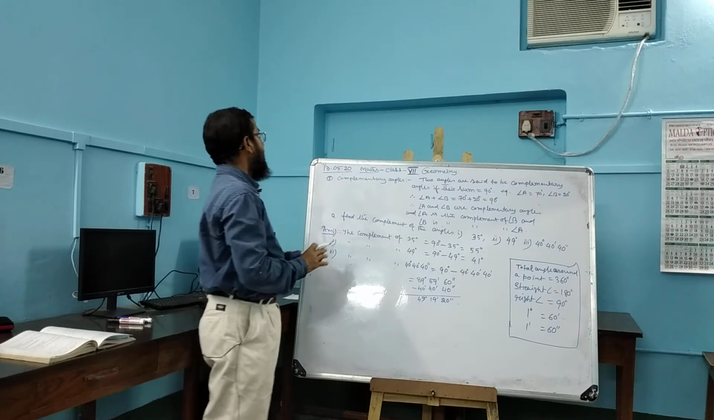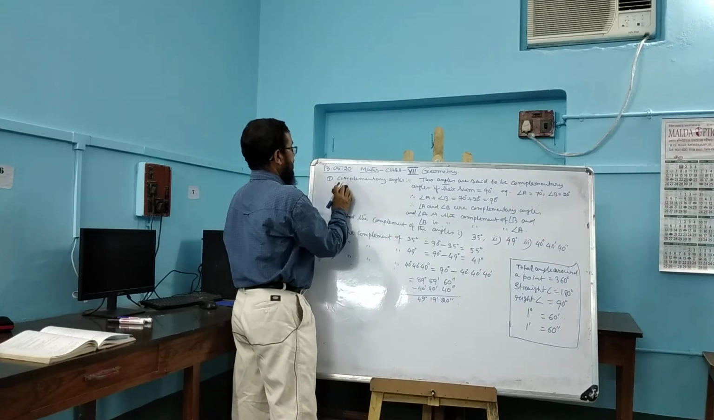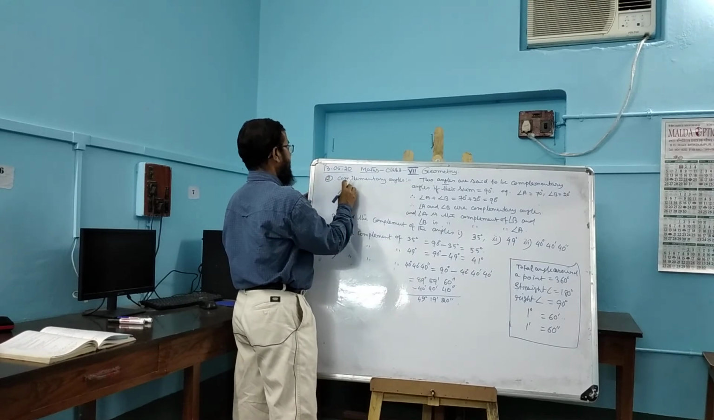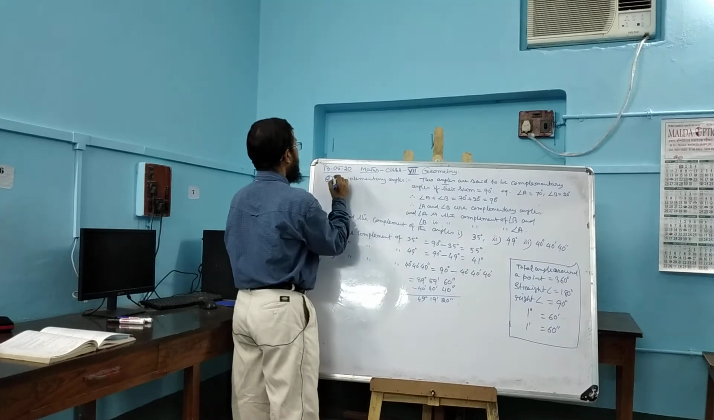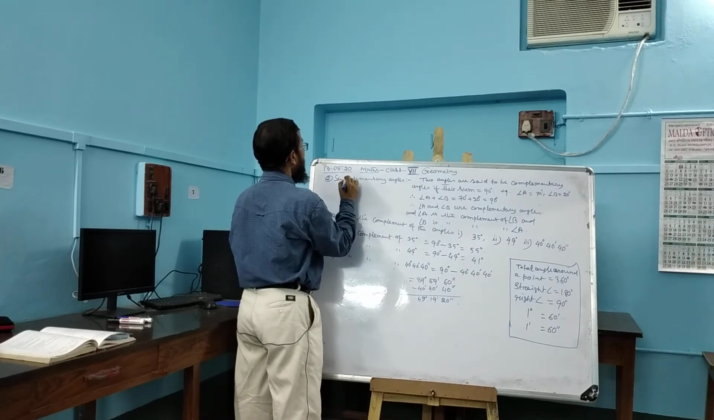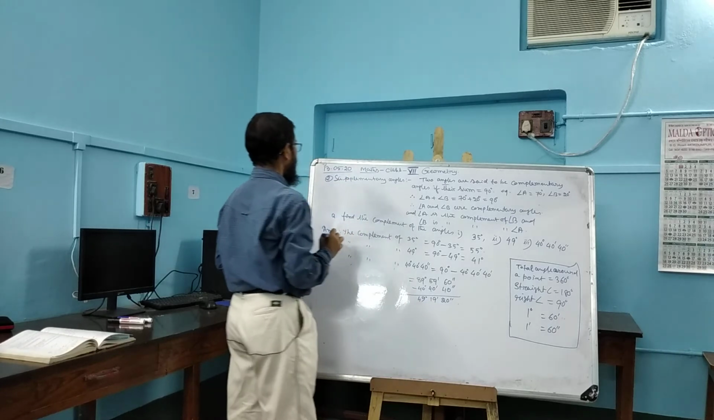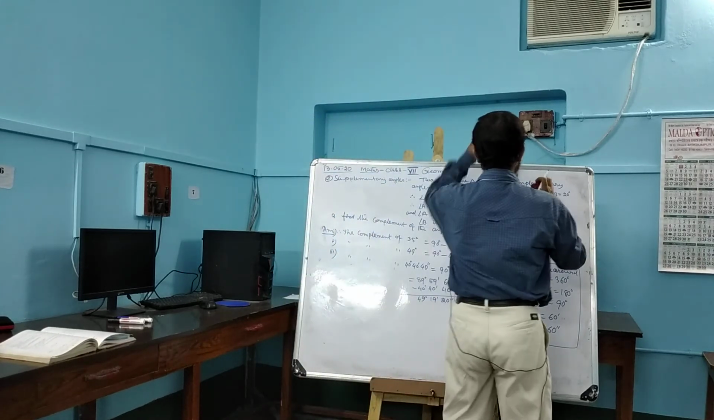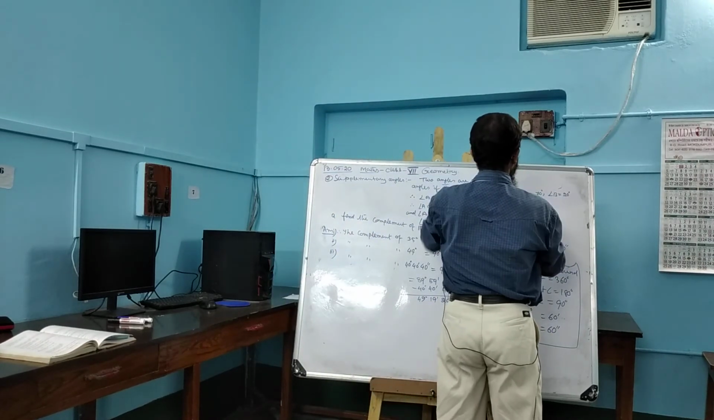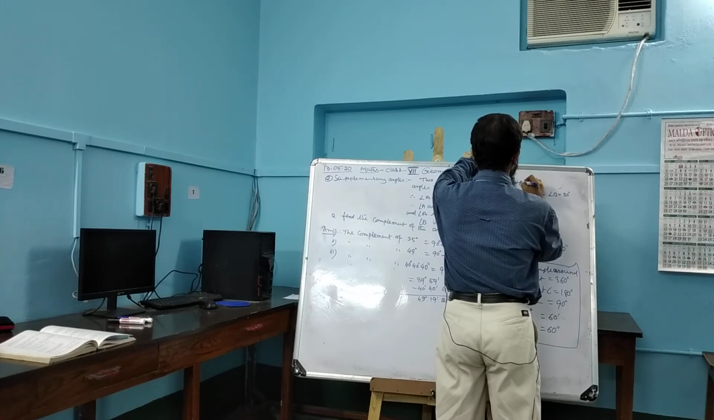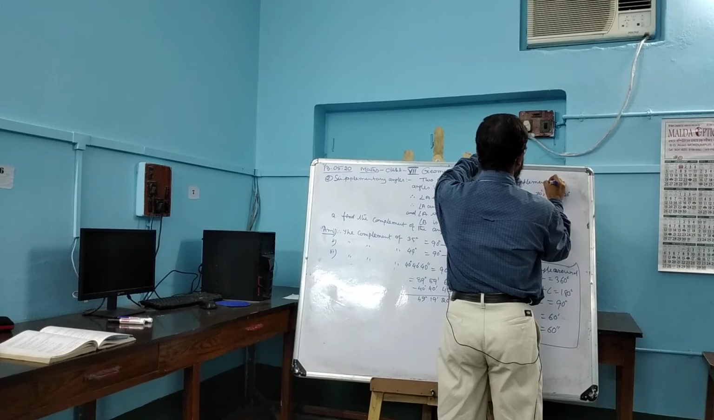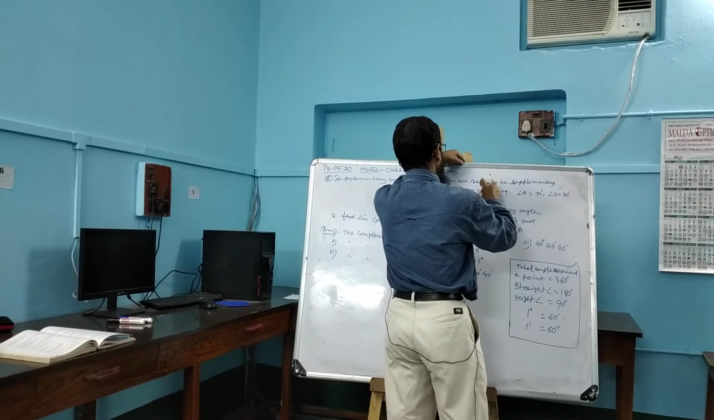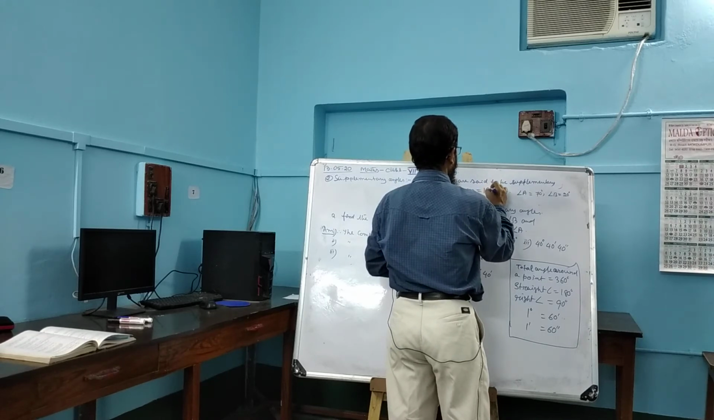Now, let us start number 2: supplementary angles. Two angles are said to be supplementary angles if their sum is 180 degrees.